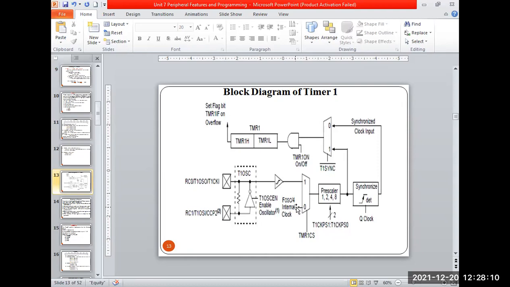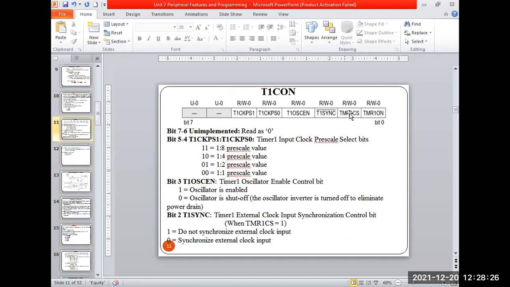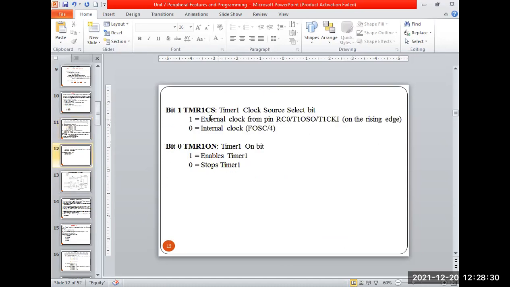आहे. ओके, जर तुम्ही बघितलं बघा टायमर 1 CS म्हणजे काय सांगते हे, टायमर 1 क्लॉक सोर्स. 0 असेल तर इंटरनल यूज करायचं, 1 असेल तर एक्सटर्नल साठी. If you go to the previous diagram, I will show it here. This bit, timer 1 CS. काय सांगते ते? Timer 1 CS, if it is 1, use the external clock oscillator. If it is 0, use the internal crystal frequency. Okay, म्हणजे I can use the clock pulses to generate either external or internal.